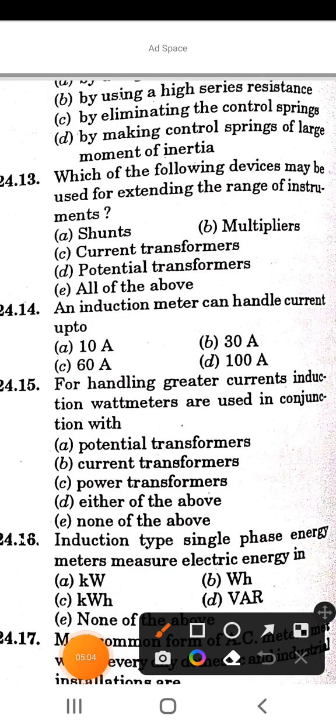Next question is, which of the following devices may be used for extending the range of instruments? Options are shunt, multipliers, current transformer, potential transformer, and all of the above. So the correct answer of this question is option E, all of the above.